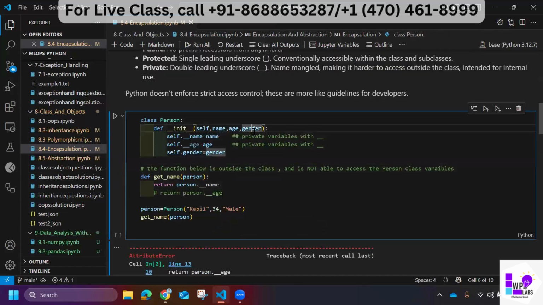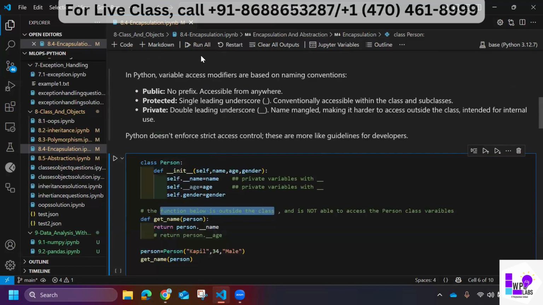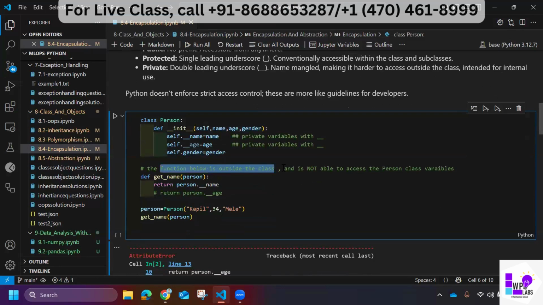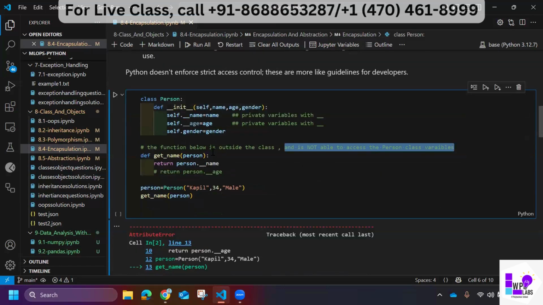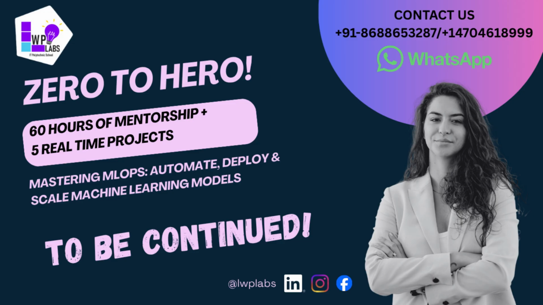I just added one more parameter, which is called gender. Now the function below is outside of the class, right? Whatever we discussed in the previous example, it is not able to access it. So now let me try to access this variable. I'm creating an object here, so person is my object.